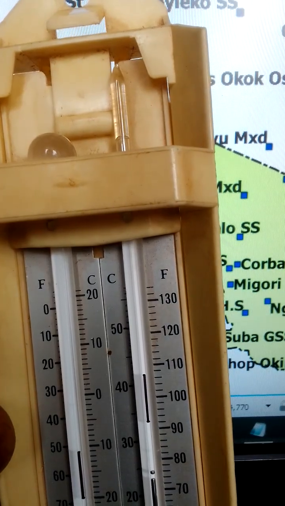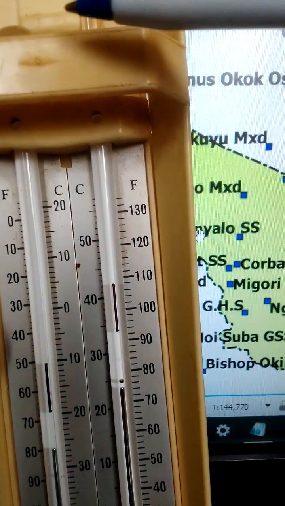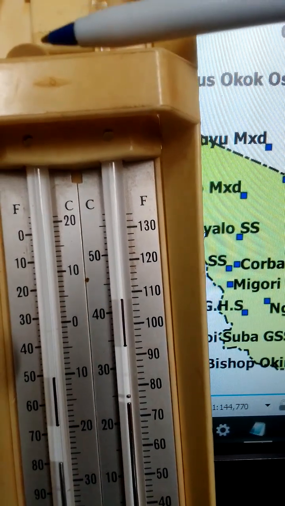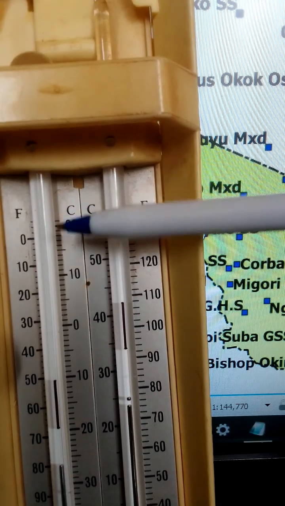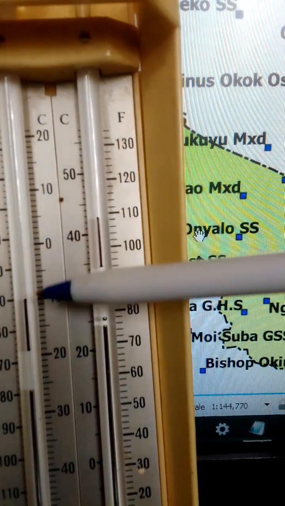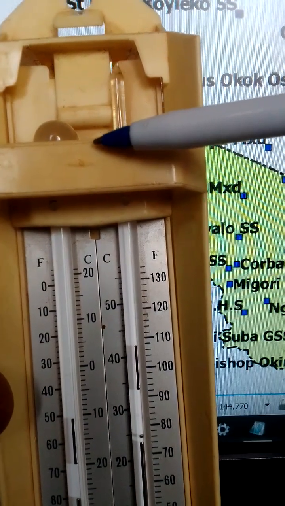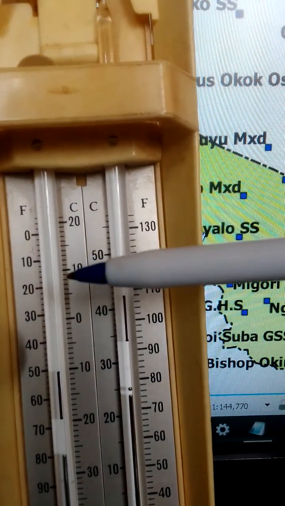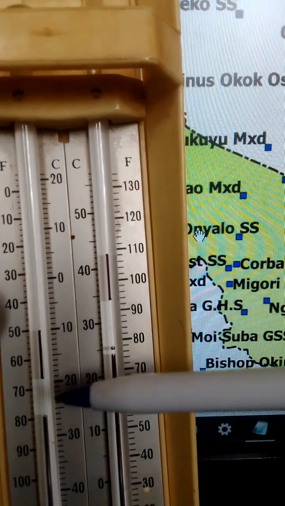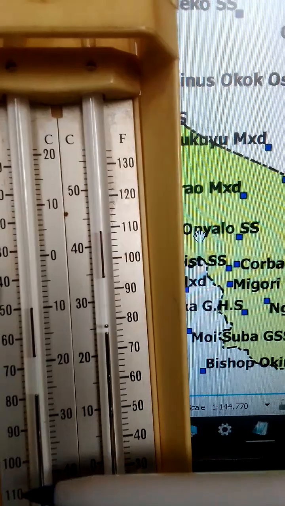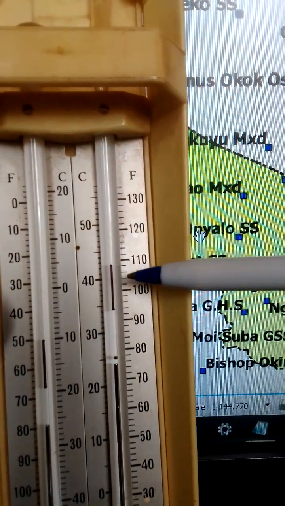Now, this is what happens. When temperature rises, the alcohol expands, and the alcohol in this part of the thermometer expands and moves downwards because this bulb is completely filled with alcohol. So the alcohol expands and moves downwards in this end of the thermometer and pushes the mercury downwards. But the mercury moves upwards in this other arm.